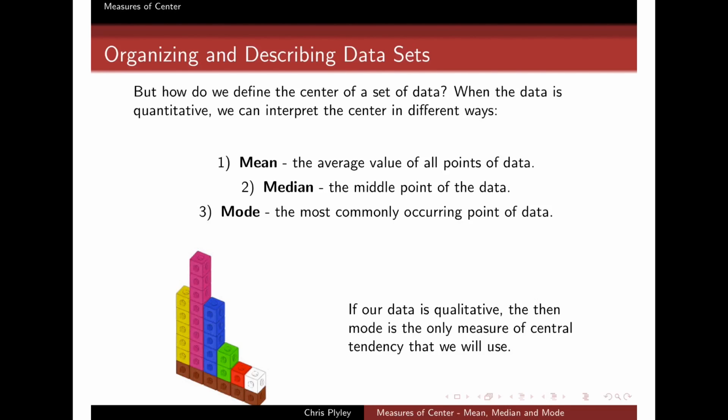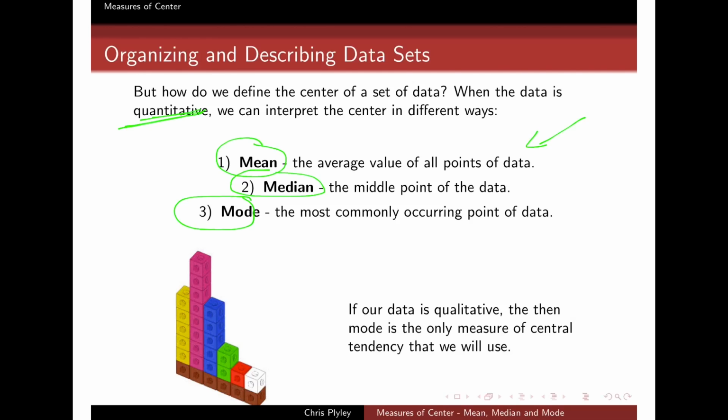Well, in this class we'll talk about three different methods or ways to measure this central tendency, and those three are the mean, the median, and the mode. And the mean is the most popular. I'm sure that you already know how to calculate the mean. By the mean in statistics, we really just mean the average. So if I have a set of quantitative data, in this class our quantitative data is going to be measured with real numbers. So given a set of real numbers, I can always go ahead and find the average of those numbers, and that's what we'll call the mean.